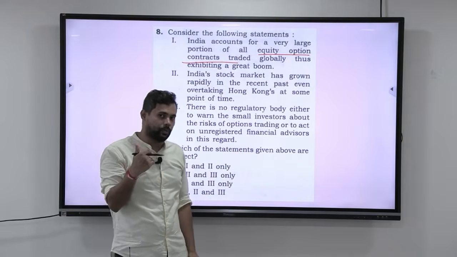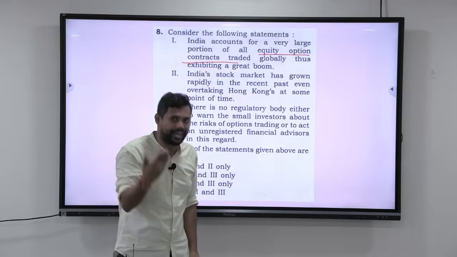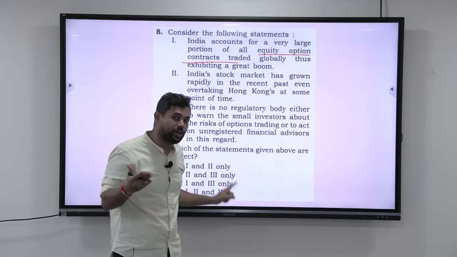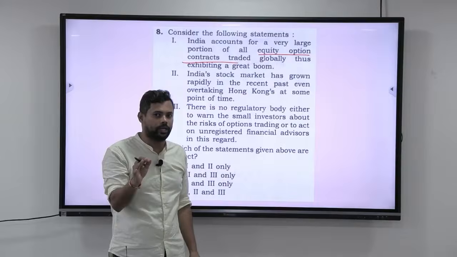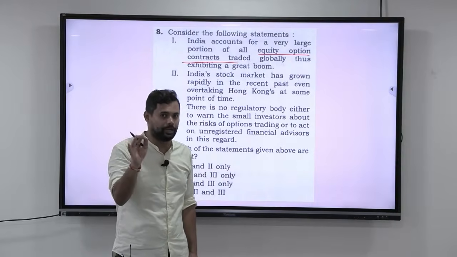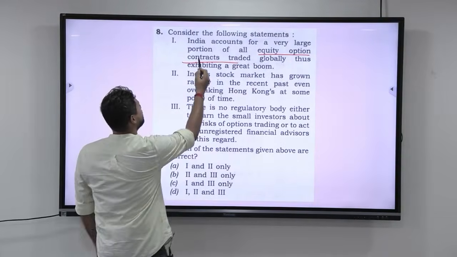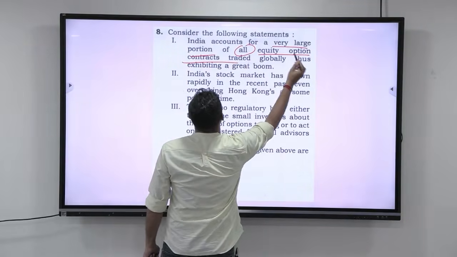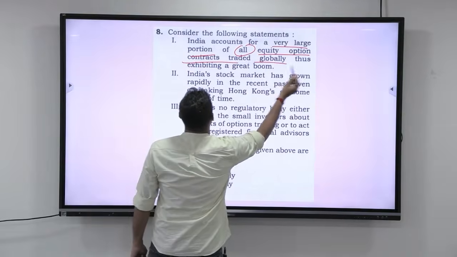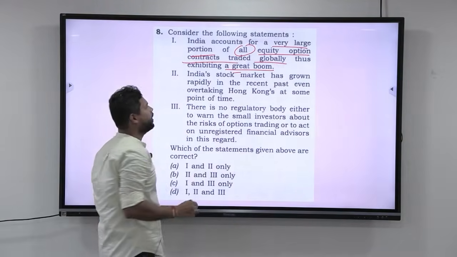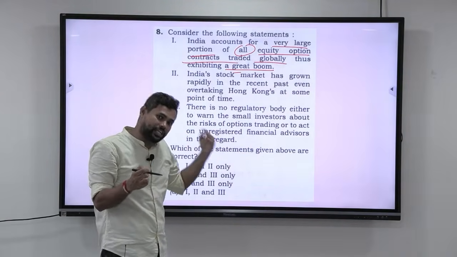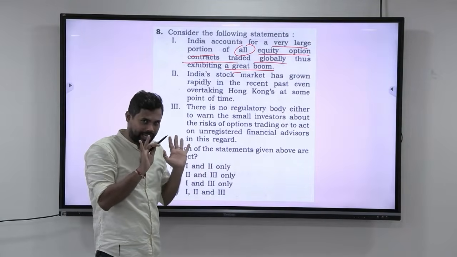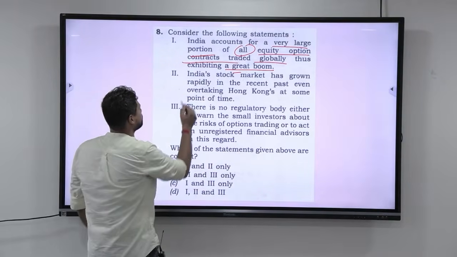That is why the moment you are seeing something that you may have not read, please don't come to the conclusion that you cannot get the answer. Read the question calmly, because there will always be clues that can help you to get the answer. Look at this. 1. India accounts for a very large portion of all equity option and contracts traded globally, thus exhibiting a great boom. Okay. Though the statement is very extreme, let us keep it. We will not take any type of call now. Let us go to the next question.